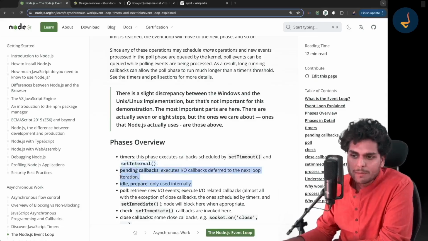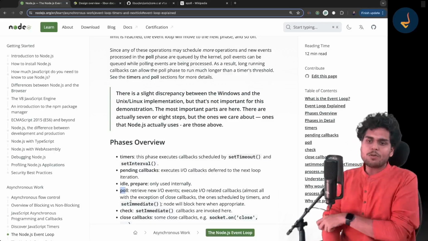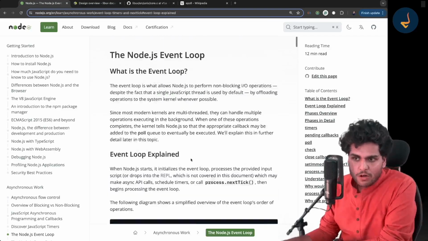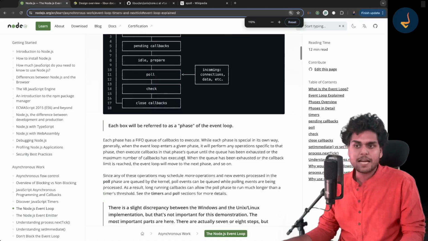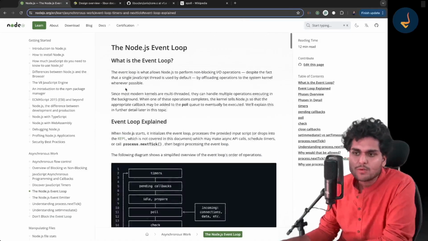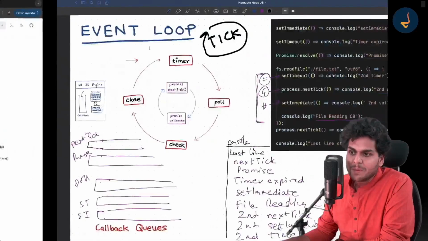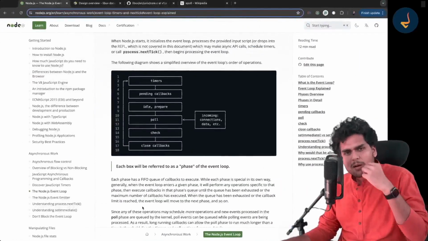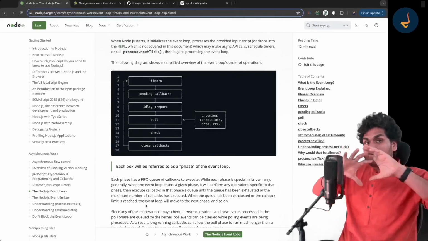The most important phase in the event loop is the poll phase, which we should be concerned about. Why I am showing you all this is, if you go to the Node official documentation and read everything about the event loop, I would encourage all of you who are watching these videos to read about it. Now that I have explained all these concepts, these things will make so much sense to you. If you had read this earlier, it would have been very complex for you.